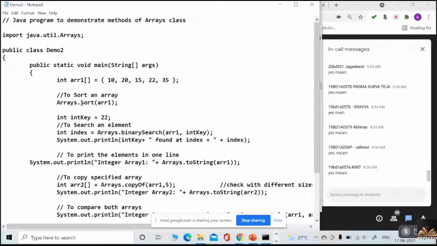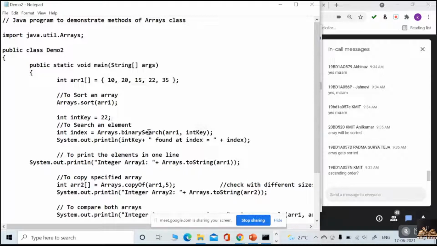And if I call the sort method on this array, Arrays.sort of this array, then what is going to happen? What's the output? What can you expect? The array will be sorted. Yes or no? The array will be sorted automatically, in ascending order. Okay. And one more thing I want to tell you. Now I just want to search a particular element.